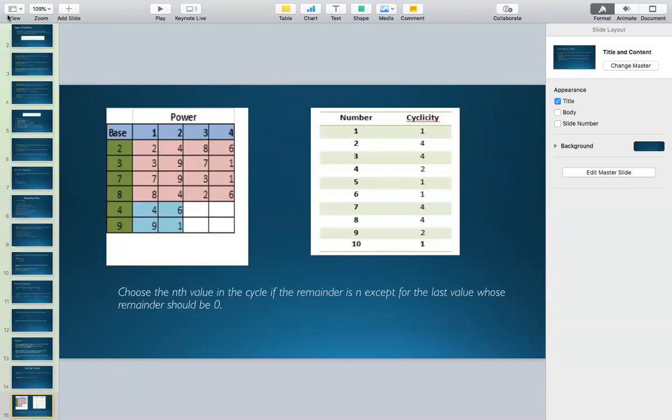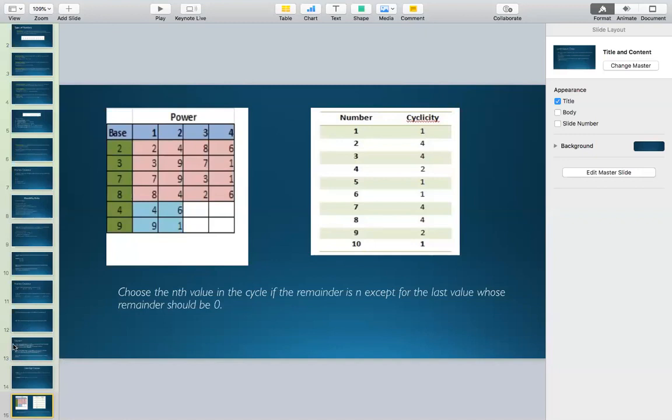Okay. The example is simply: what is the last digit of 4571 to the power 98?